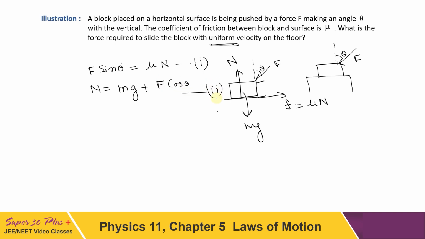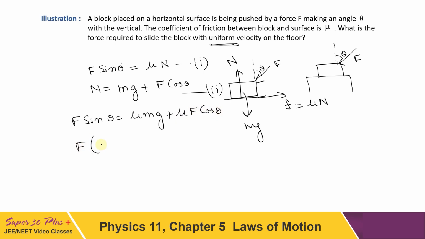If we substitute the value of N from equation number 2 into 1, then we can write F sin theta is equal to mu times N, so it has to be mu mg plus mu F cos theta. Let's take F on one side.